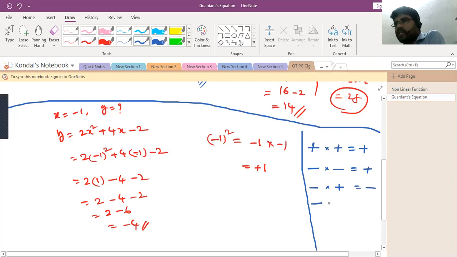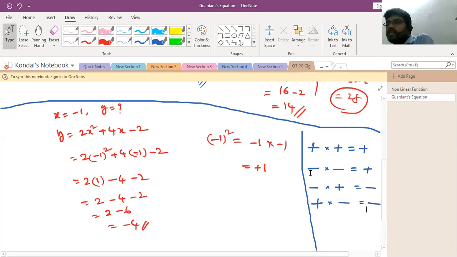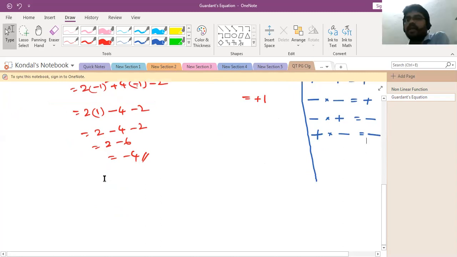Plus into minus is equal to minus. So please remember: plus into plus, plus; minus into minus, plus; minus into plus, minus; plus into minus, minus. Is it clear? Do you have any doubt regarding this one? No, sir. Okay.